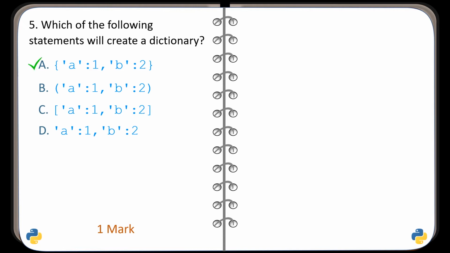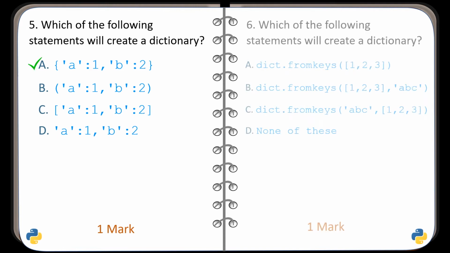Question number 6. Identify which of the given statements will create a dictionary. And the correct options are options A, B and C. All these will create dictionaries.